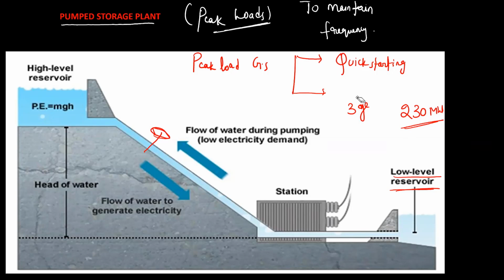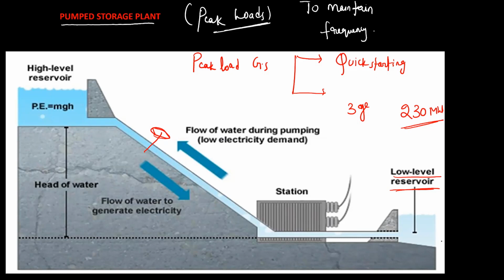In this situation, what can we do? We can pump the water from the lower reservoir, using the electrical energy from the lightly loaded generator. We can pump this water from the lower reservoir to the upstream reservoir so that we can use it whenever a peak load situation occurs.